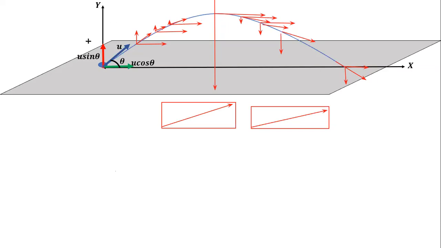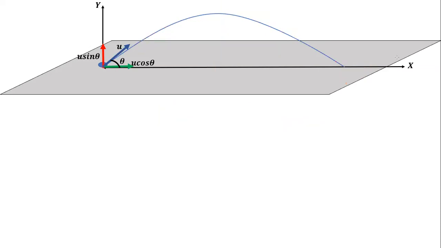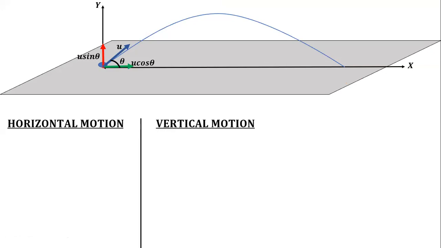So your doubt is clear. Why won't it be a curve moving towards infinity? Is that much point clear? Okay, I'll just clear all the drawings over here. So now we have the components. As we just discussed, the entire motion will get divided into two types of motions. One is your horizontal motion, and the second is the vertical motion.